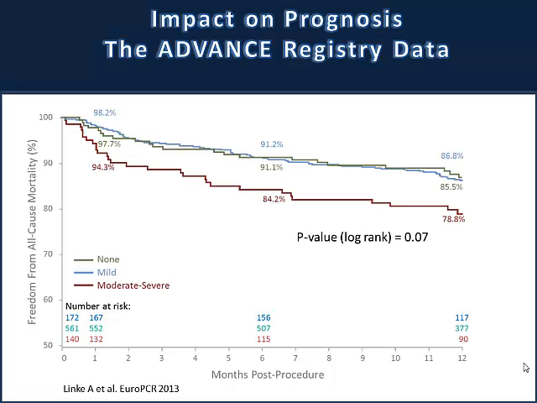What about the CoreValve? What we have is the ADVANCE, a large registry, not a randomized trial, but still in this registry, what you see here are the survival curves, or event-free survival, of patients with none or trace, mild, moderate to severe paravalvular leak. And in the ADVANCE CoreValve data, you see that only patients with moderate to severe paravalvular leak had worse outcome or increased mortality. The p-value was borderline, but you can see that there was a numerical difference between the